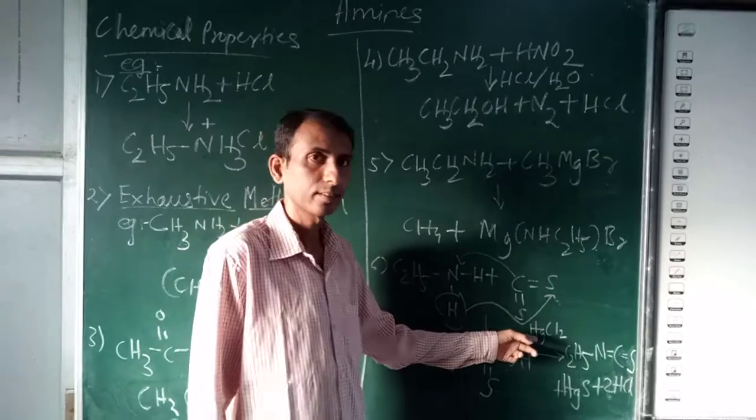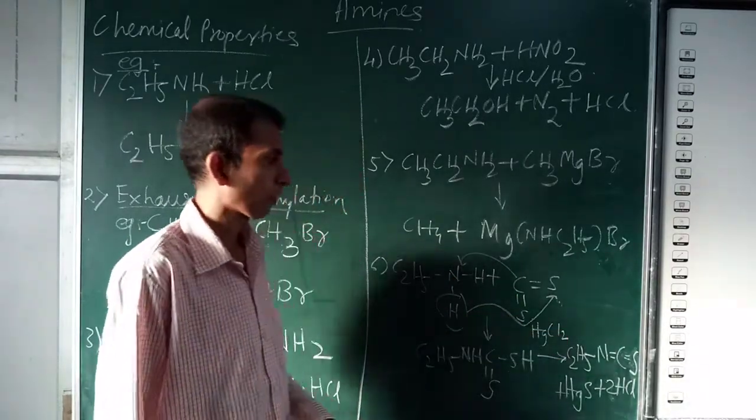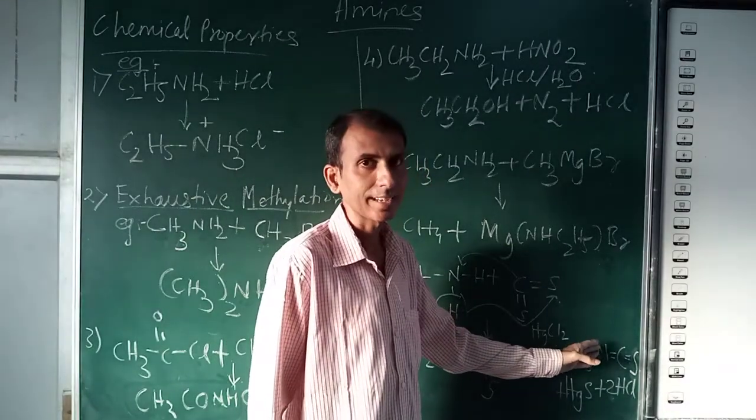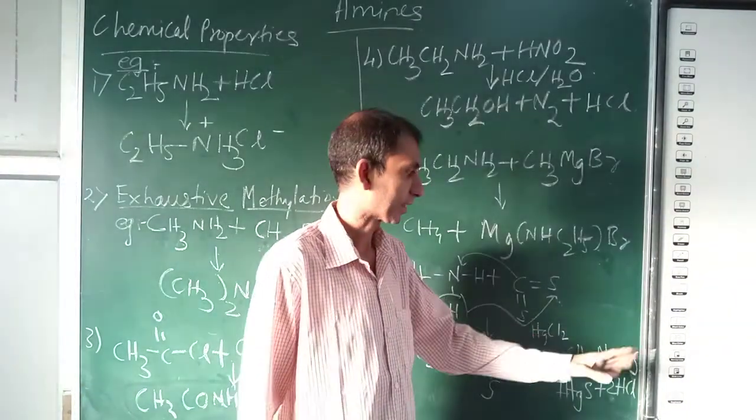This intermediate, in the presence of mercuric chloride HgCl2, will give you ethyl isothiocyanate.